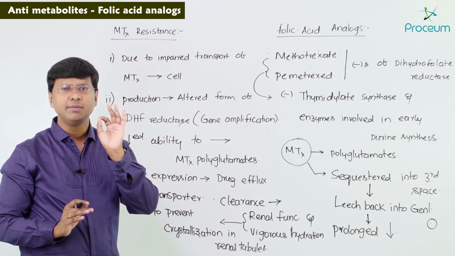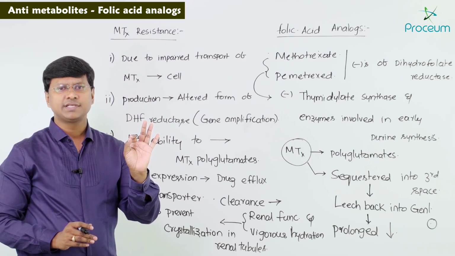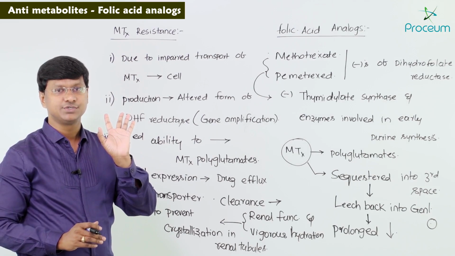Now let me tell you one important multiple choice question regarding methotrexate. Remember, methotrexate is the drug of choice for the treatment of choriocarcinoma.